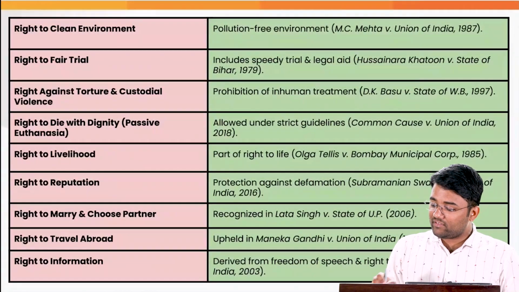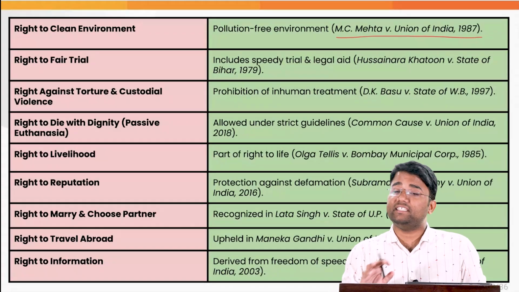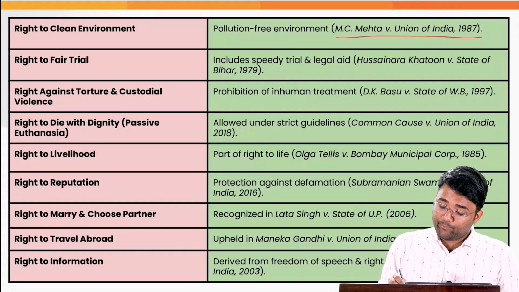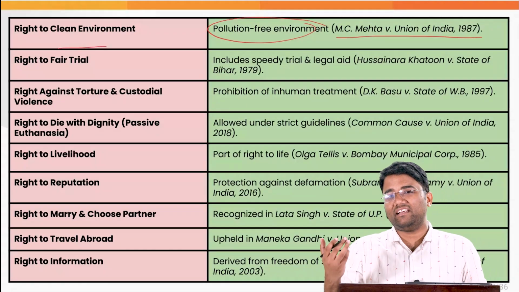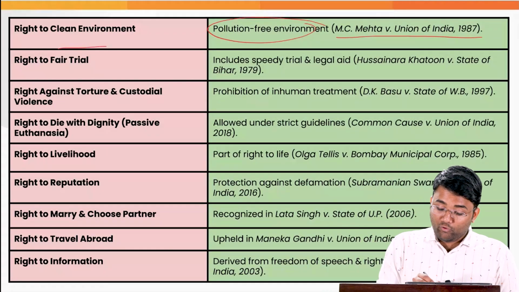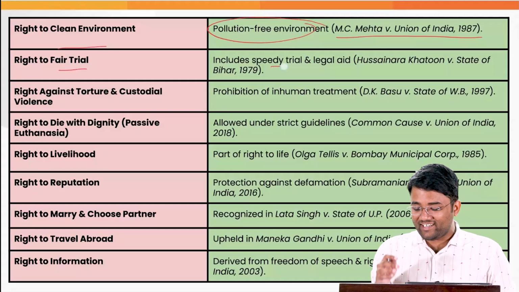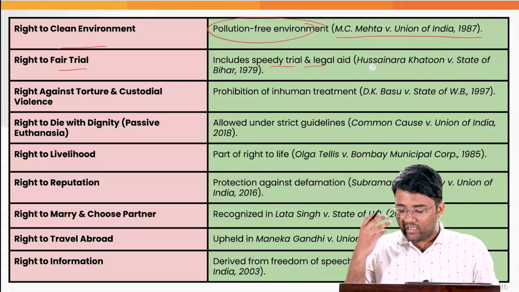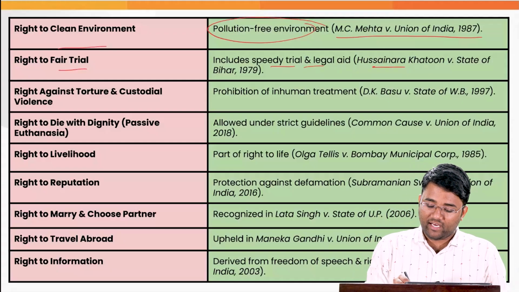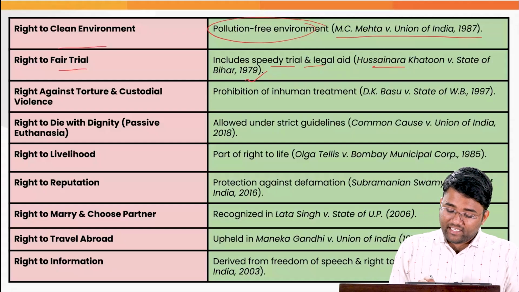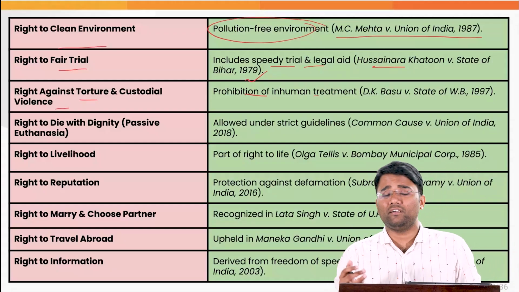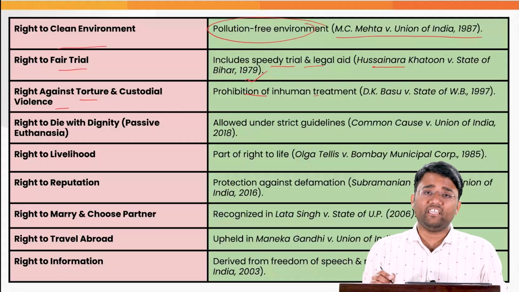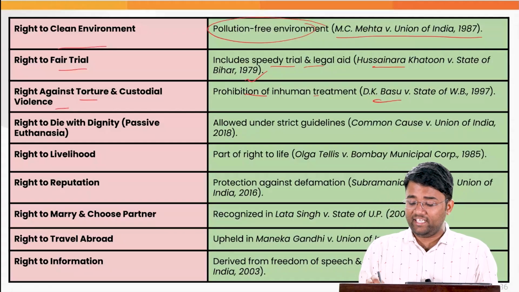Then in the MC Mehta versus Union of India case, a very famous case from 1987, it was held that a pollution-free environment, that is, the right to a clean environment, is again a fundamental right under Article 21. Right to fair trial, which includes speedy trial and legal aid, in Hussainara Khatoon versus State of Bihar, a 1979 case. Right against torture and custodial violence, that is, prohibition of inhuman treatment, which was highlighted in DK Basu versus State of West Bengal, 1997.